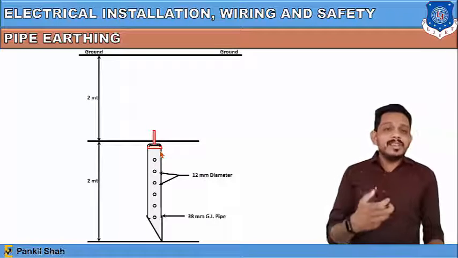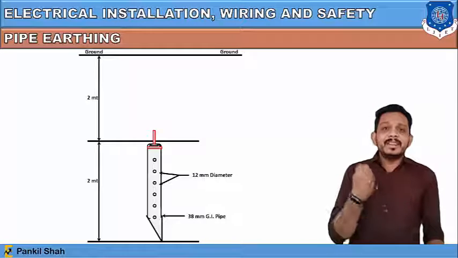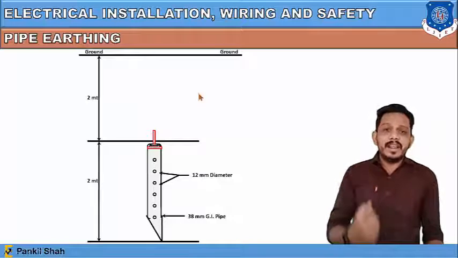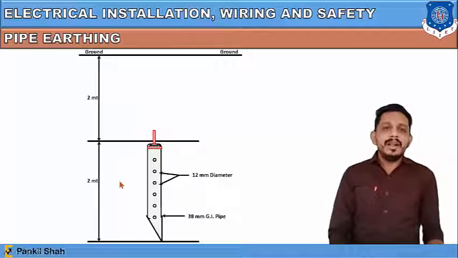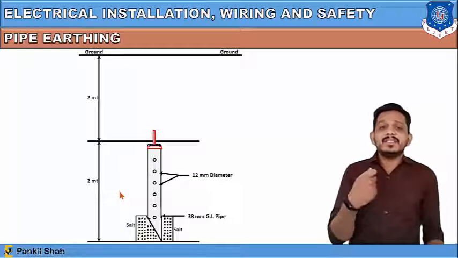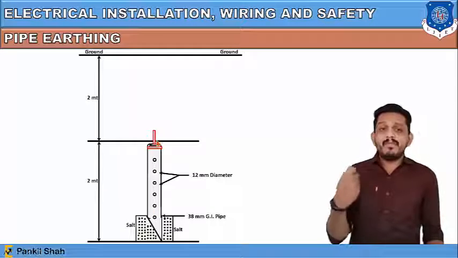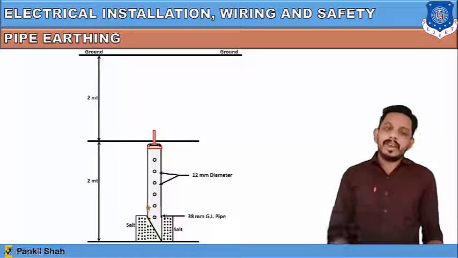This hole is to just maintain the electricity conductivity level of this galvanized pipe. So that's why we have done some fins on this galvanized pipe. Now let's discuss the layers around the pipe. We have placed it 2 meters below the ground.